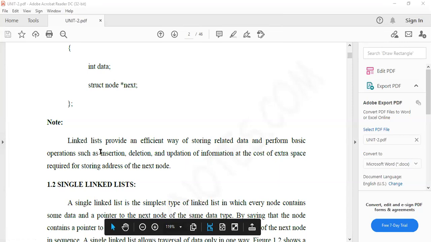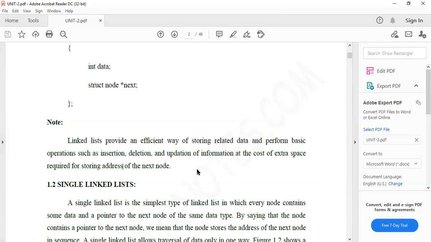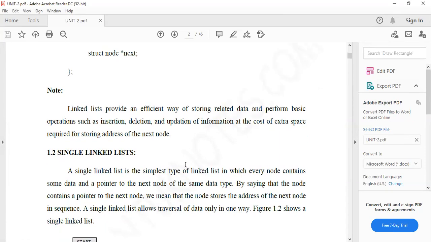Simply, we can perform insert, delete, update, and traverse operations. We'll see all the operations. That is your syllabus.